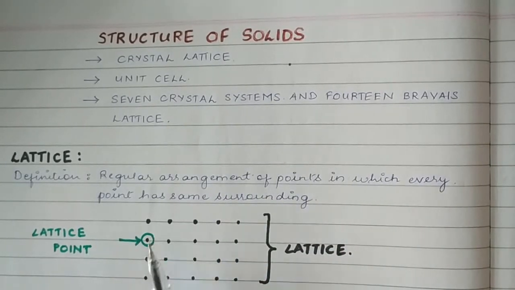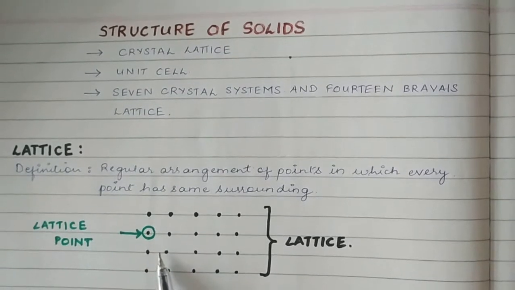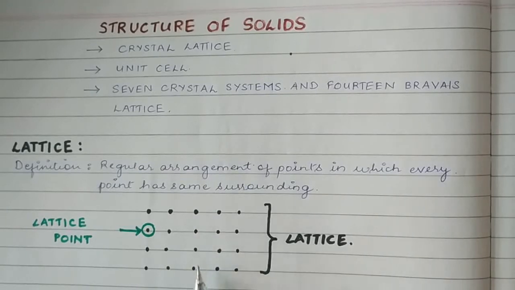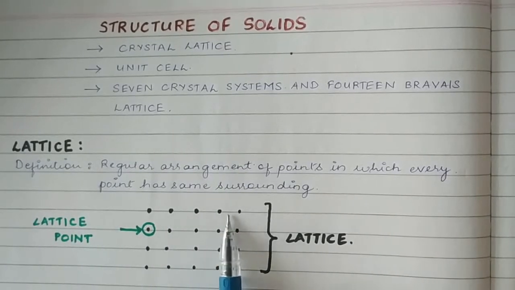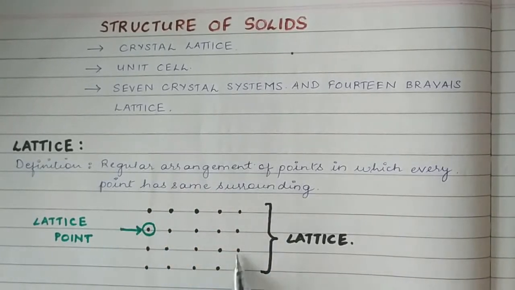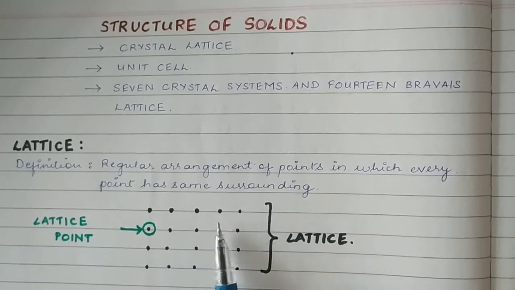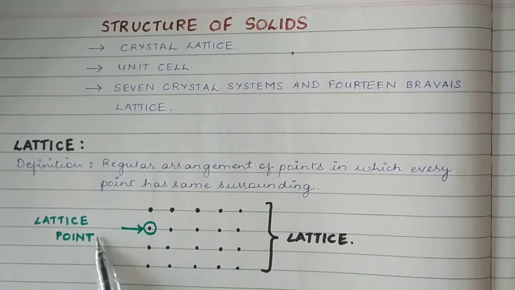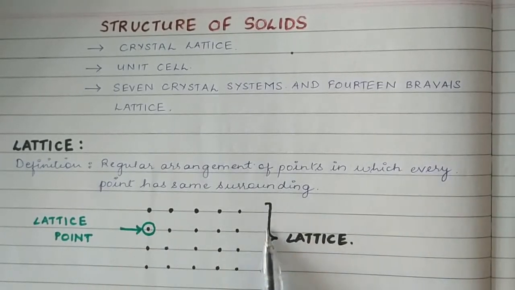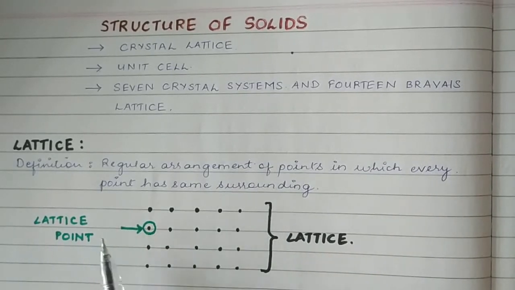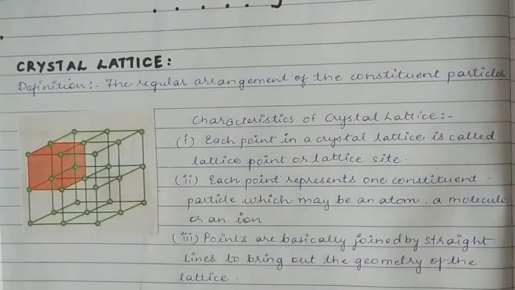Here you can see the points, the black dots which are drawn are at equal distance from each other. They are at roughly equal distance from each other, and hence this arrangement is called as lattice. And one point in that lattice is called as lattice point. So this entire arrangement is called as lattice, and one point in that lattice is called as a lattice point.